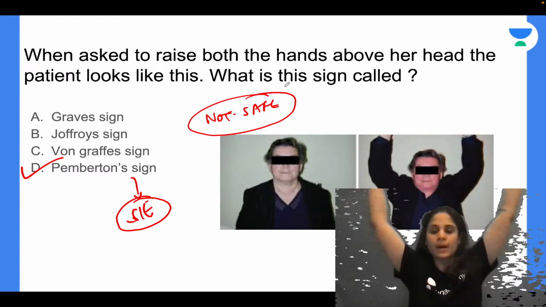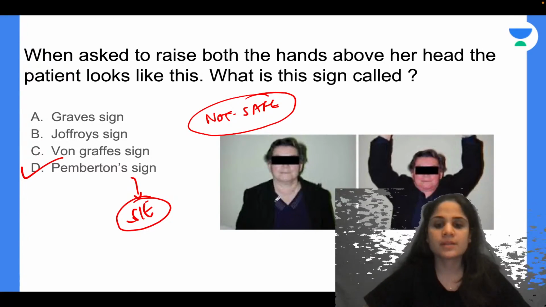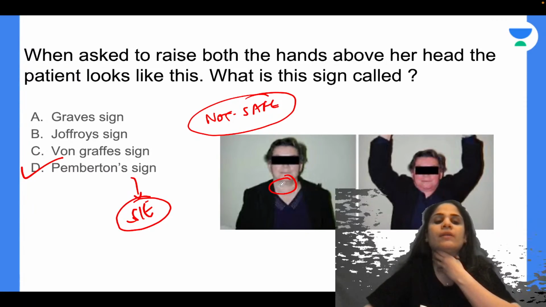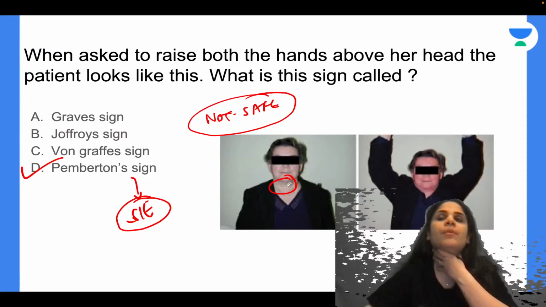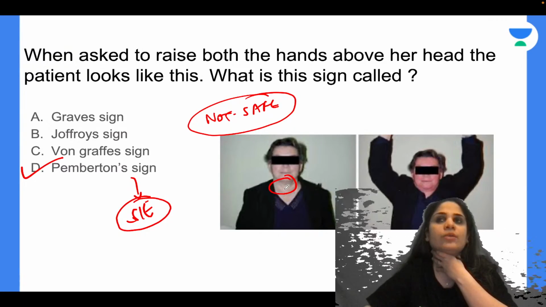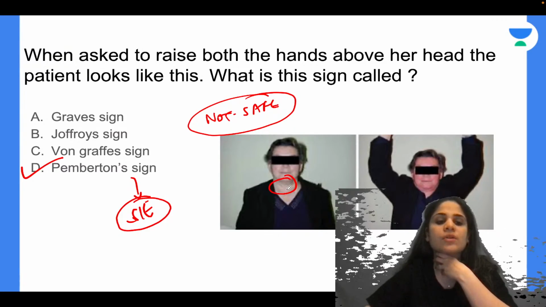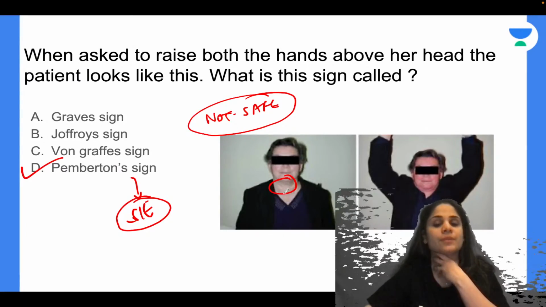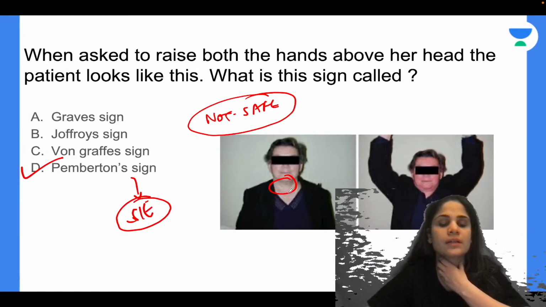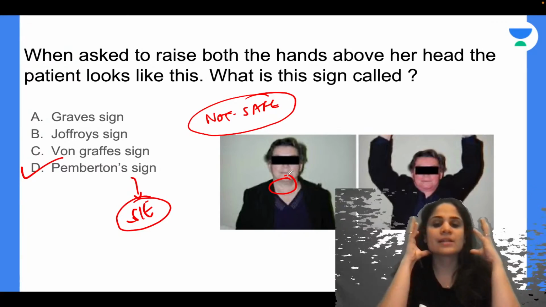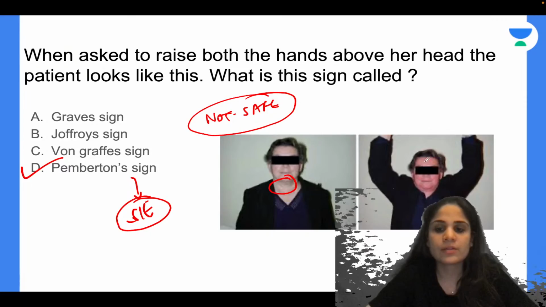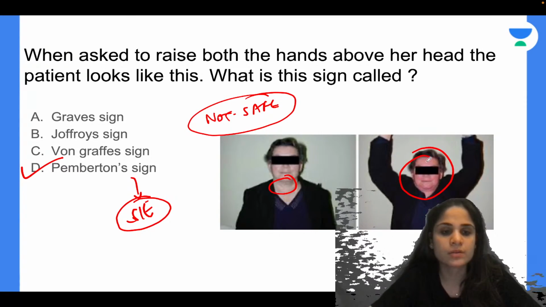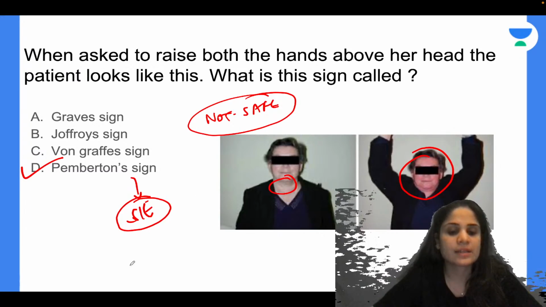So when you ask the patient to raise his hands up, this is a patient who is having a retrosternal goiter. So the thyroid swelling will move up and it will compress upon the thoracic inlet. So when it compresses on the thoracic inlet, all your venous return that is there will get affected. Okay, so when your venous return gets affected, you will have venous congestion. So can you see the face of this patient has become large, swollen and completely cyanosed? So this is because of the venous congestion.